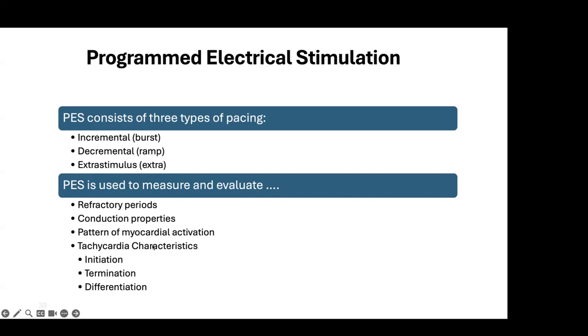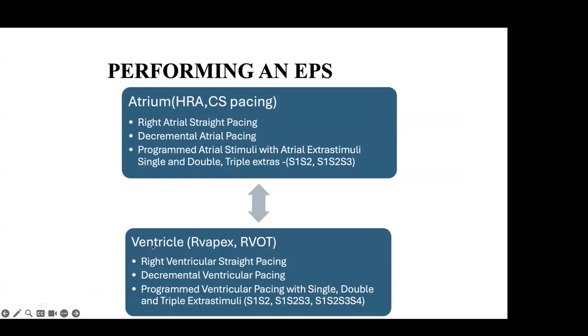pattern. So pre-excitation pattern, what is there? WPW syndrome. The delta waves are there. Short PR, less than 120, and there is a slurring of the QRS followed by the QRS which is more than 120. So if these three criteria are there, the short PR followed by delta and QRS more than 120, it is called pre-excitation with delta.